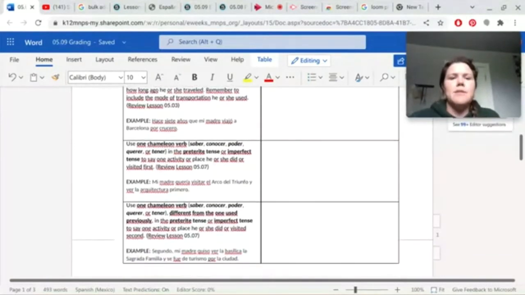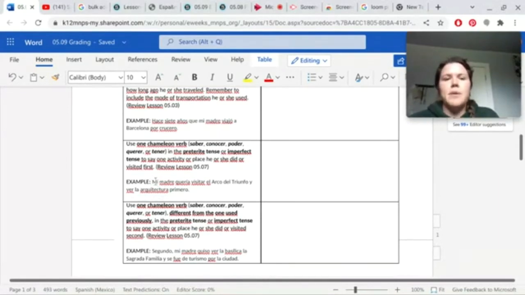So your next requirement is use one chameleon verb, which your choices are saber, conocer, poder, querer, or tener, in the preterite tense or imperfect tense, to say one activity or place he or she did or visited first. So again, this is reviewing 05.07. And you got to use one of these verbs, saber, conocer, poder, querer, or tener. And you can use preterite or imperfect to describe one activity or place that your family member went to.